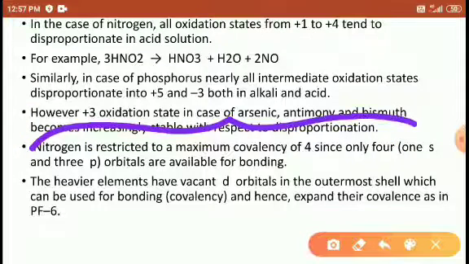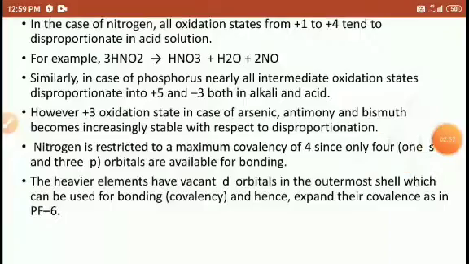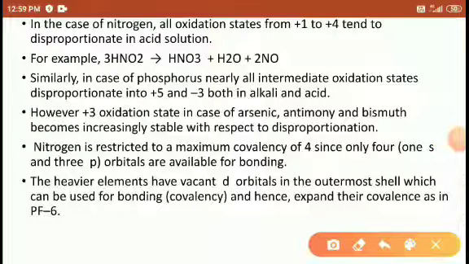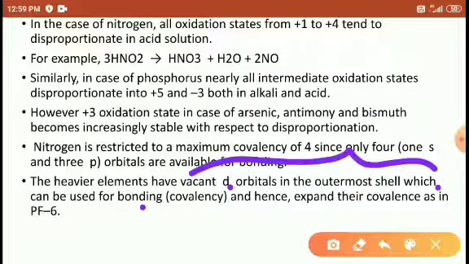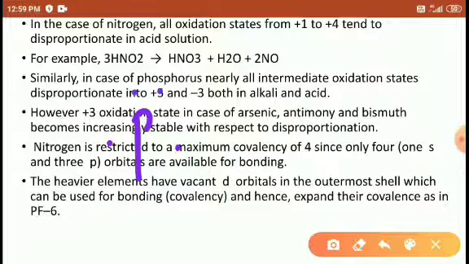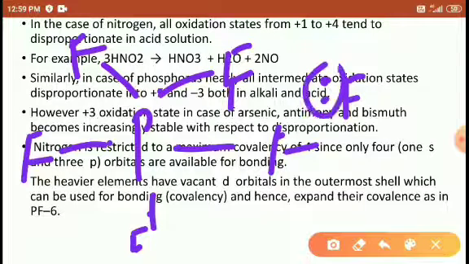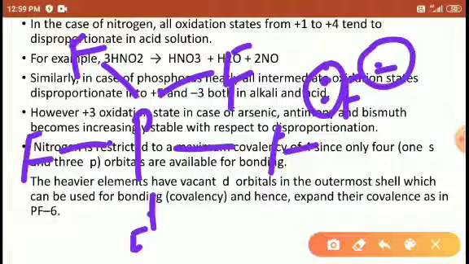Nitrogen is restricted to a maximum covalency of 4. It hardly shows the +4 oxidation state, and it never shows a covalency more than 4. Heavier elements have vacant d orbitals in the outermost shell, which can be used for bonding, so they can expand their covalency, like in PF6 minus. Phosphorus already contains 5 electrons in its outermost shell and shows covalency with fluorides, one more fluoride, and so on, which share pairs of electrons with it.